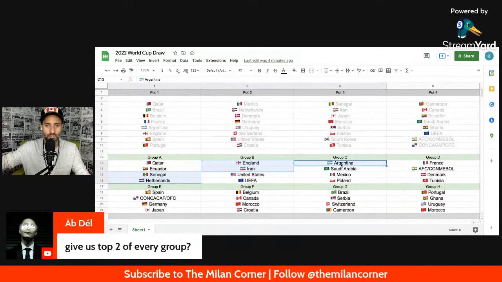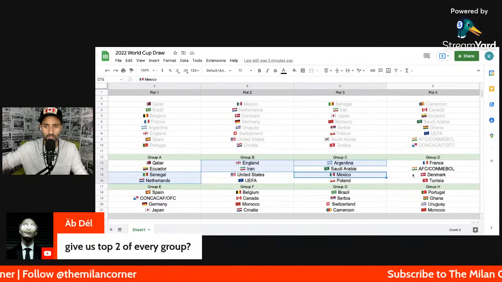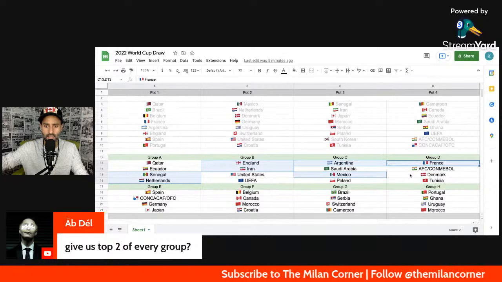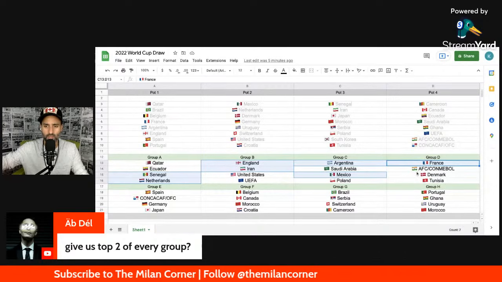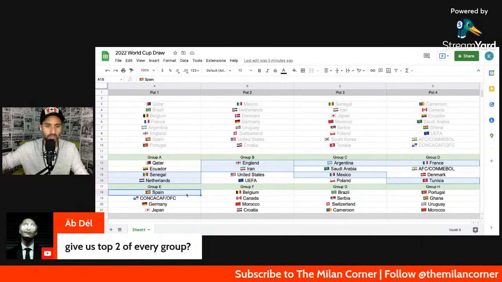Group C, I'm going to go with Argentina and Mexico. Yes, I'm going to go with Argentina. I'm not going to go with Poland. I'm going to go with Argentina and Mexico. Group D, I'm going to go with France, and tricky one, you don't know what this team is going to be. But I'm going to go with France, and let's give Tunisia some love. These teams can definitely be tricky. Group E, I'm going to go with Spain and Germany.